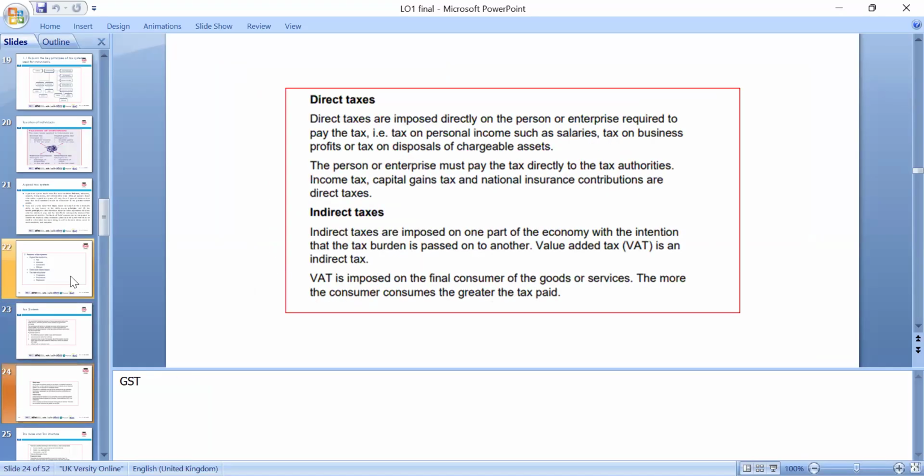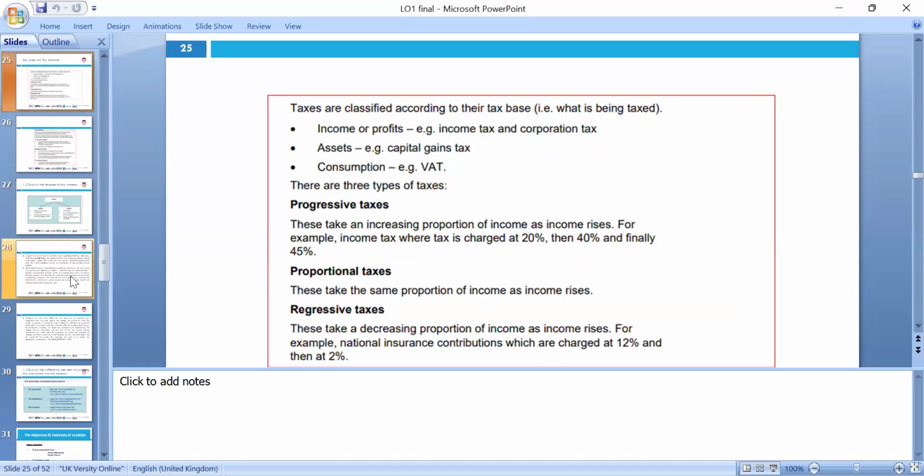Direct taxes are imposed directly on the person or enterprise required to pay, such as tax on personal income like salary. Indirect taxes are imposed on one part of the economy, with the intention that the tax burden is passed on to others. VAT is an indirect tax: input VAT you can claim and output VAT you have to pay. That's what we can look at.